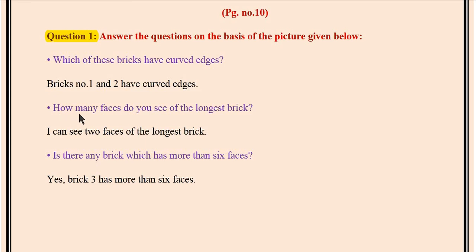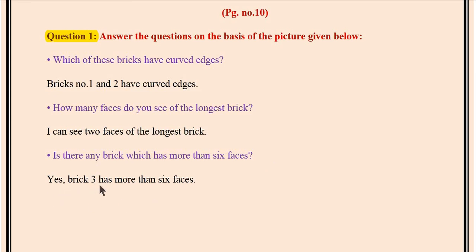Second question. How many faces do you see of the longest brick? Answer: I can see 2 faces of the longest brick. Next question. Is there any brick which has more than 6 faces?